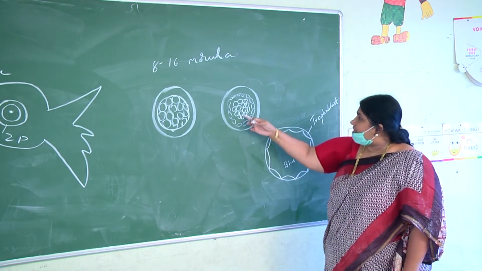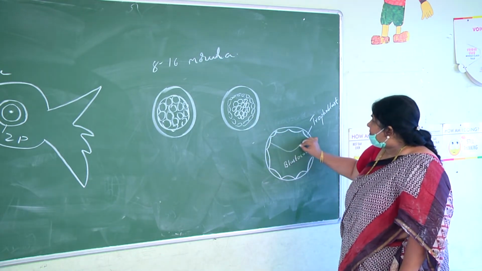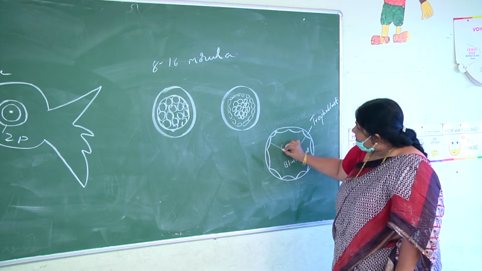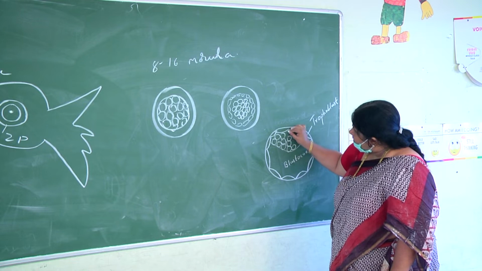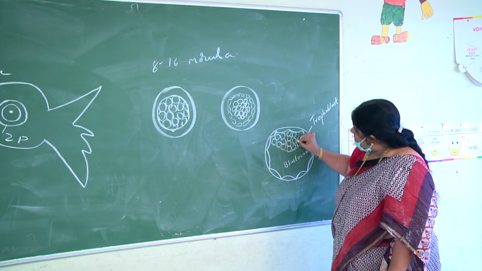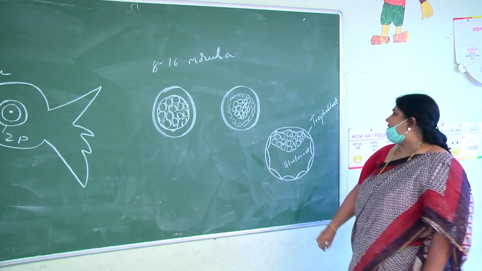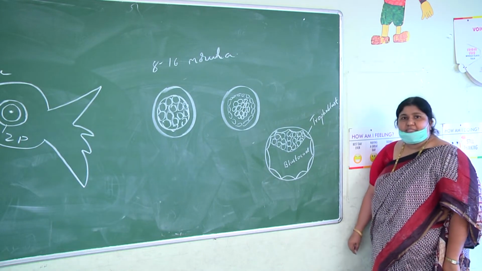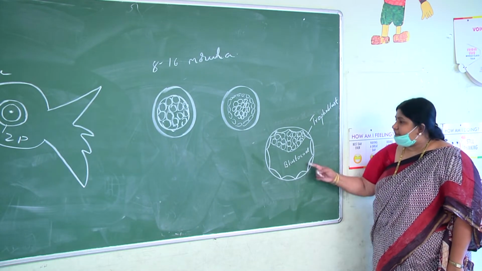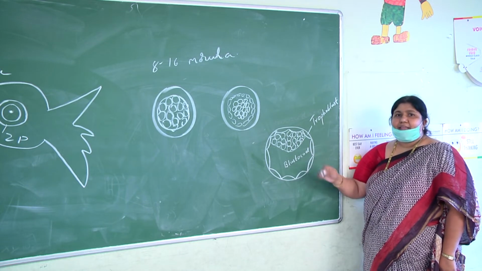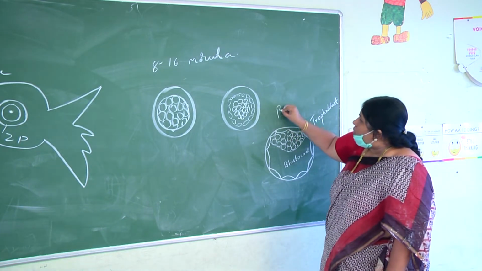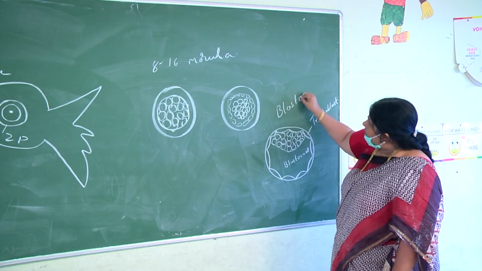Because of this, the inner cell mass is pushed to one side. So this is the inner cell mass, pushed to one side, and this is the blastocele. Such a structure with a blastocele is called a blastocyst.